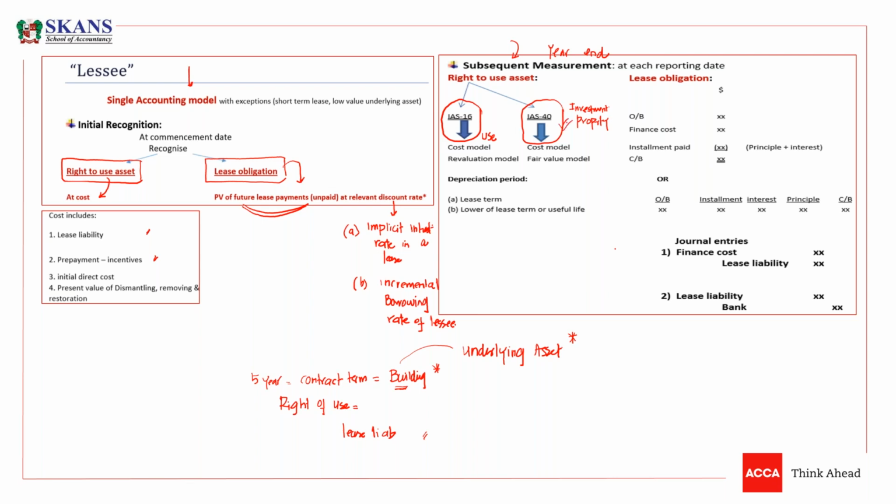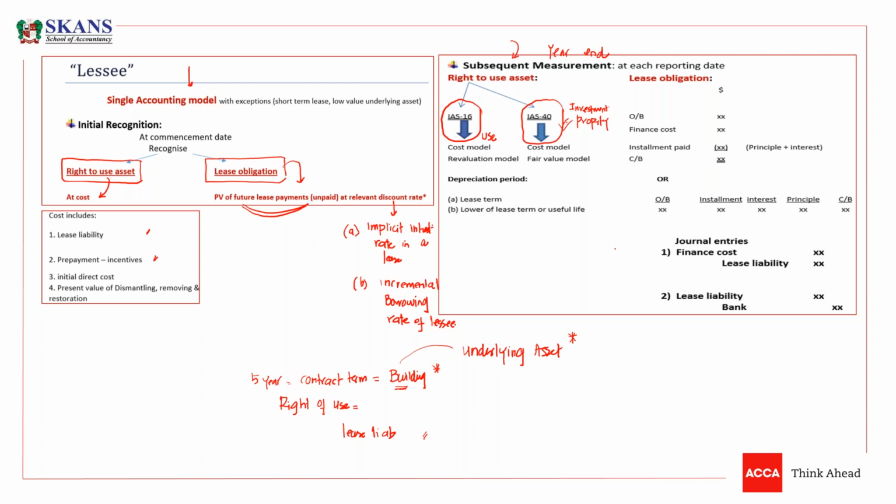So subsequent measurement of right of use asset depends on the purpose of that asset. If the purpose is use, then we'll take that asset in IAS 16. If the purpose is rental and it's property, only property, then we'll take it to IAS 40. But what if we acquired a car on lease and we are renting it to other parties as a business of rent?